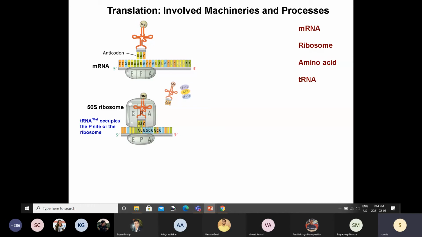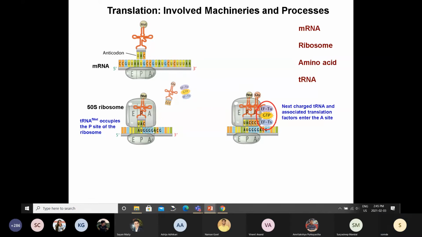You will see that this has 3 unique sites, which we have labeled E, P, and A. The P site is where this first one is bound. Now the second transfer RNA will come and bind the second codon. This one, which is carrying a glycine, will come and bind here. So there are 2 tRNAs bound to the ribosome.